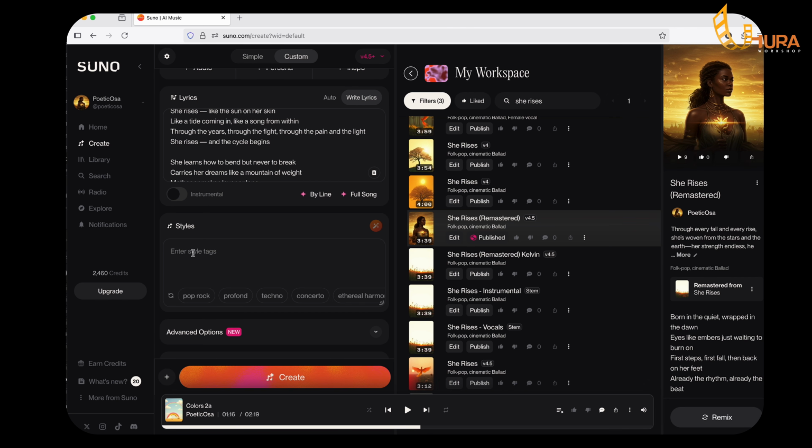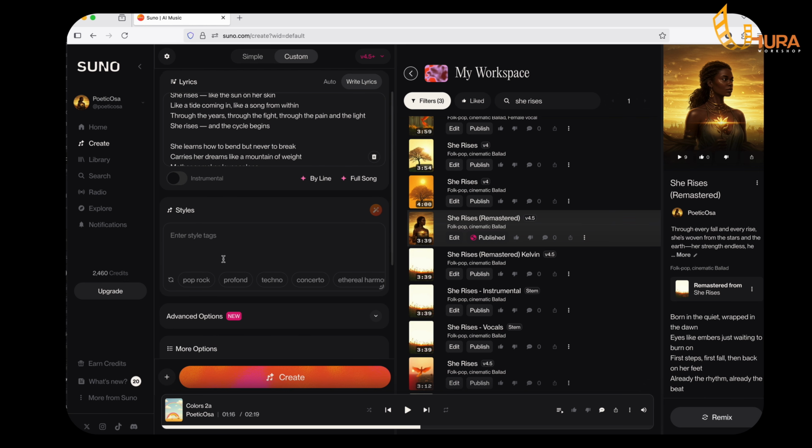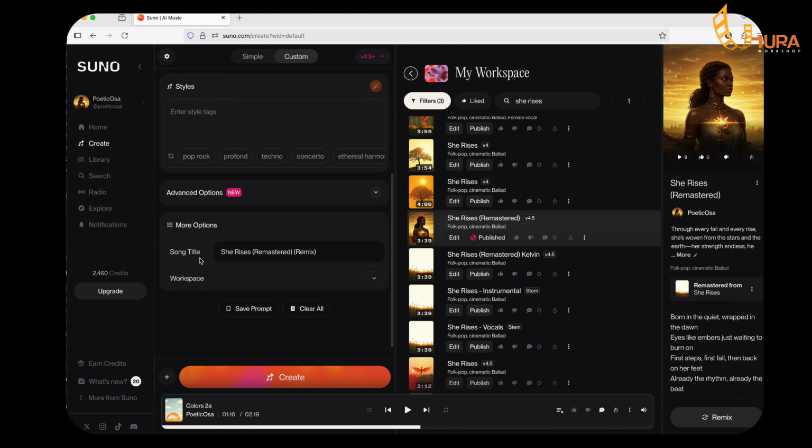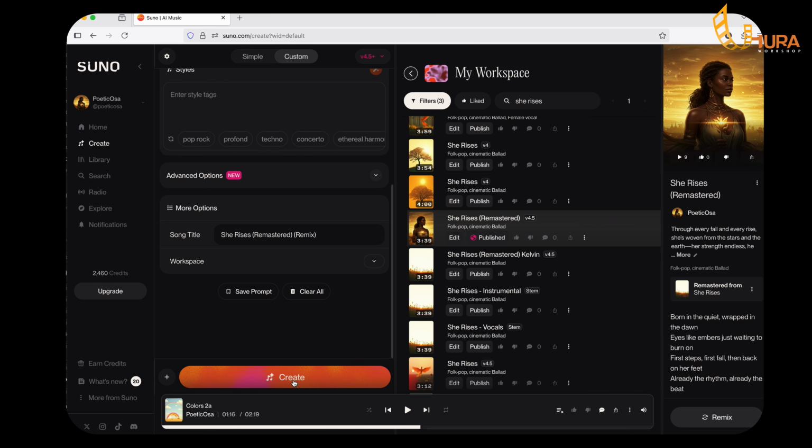For the style, what I chose was a mixture of two things. One was folk pop and the second was cinematic ballad. So that's what I inputted here. Down here, you give the song a title. After this, you go ahead and click on Create. I'm not going to do that now because I've done it already.